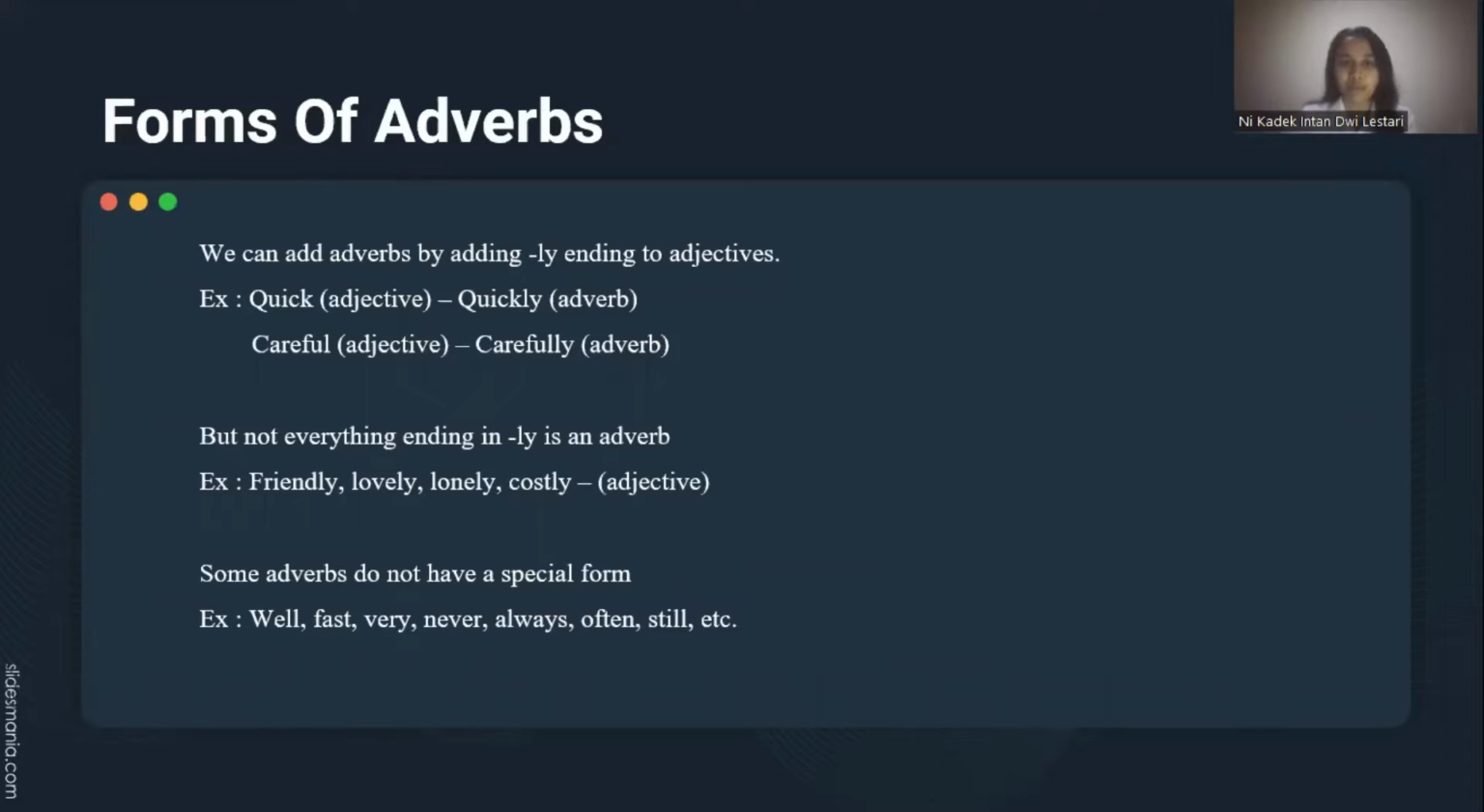Forms of adverbs. We can form adverbs by adding "ly" ending to adjectives. For example, quick as adjective becomes quickly as adverb. Careful as adjective becomes carefully as adverb. But not everything ending in "ly" is an adverb. For example, friendly, lovely, lonely, costly, those are adjectives. Some adverbs do not have a special form. For example, well, fast, very, never, always, often, still, etc.